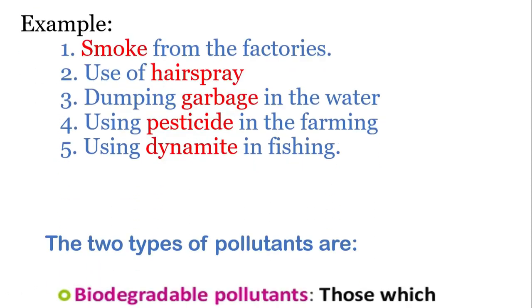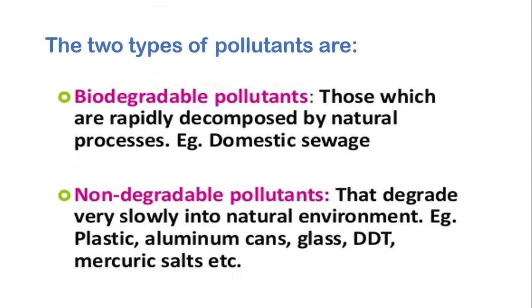Okay, now there are 2 types of pollutant. We divide pollutants into 2: biodegradable pollutants and non-degradable pollutants. The word biodegradable means decomposed by nature. Those which are rapidly decomposed by natural processes, for example domestic sewage and food waste, are called biodegradable pollutants.